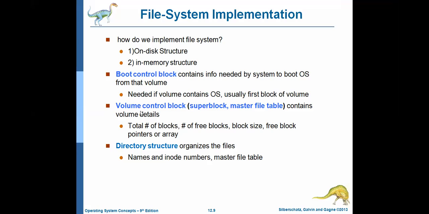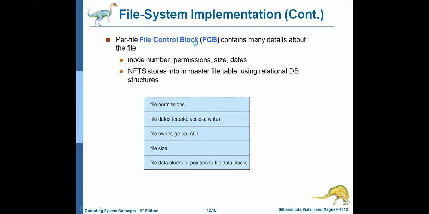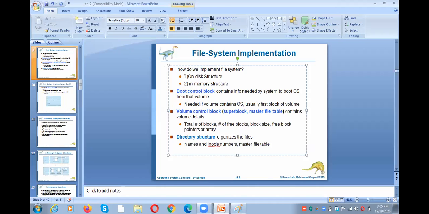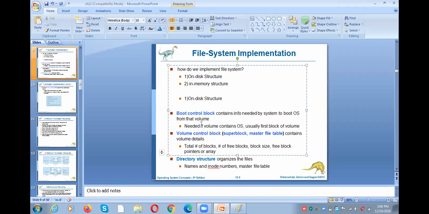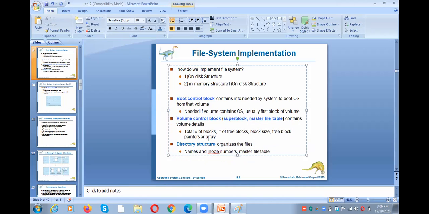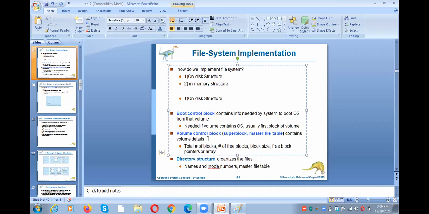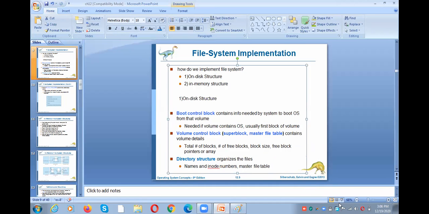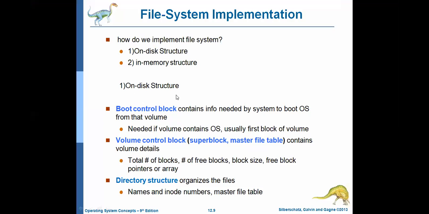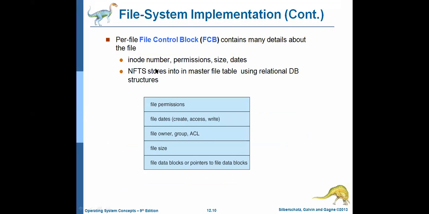The first one is the boot control block, the second one is the volume control block, the third one is the directory structure, and the fourth one is the file control block.